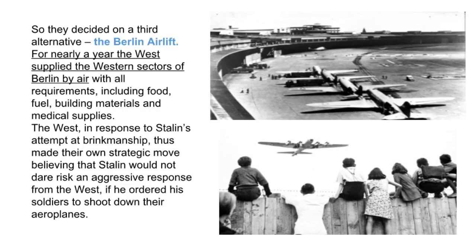For nearly a year the West supplied the western sectors of Berlin by air with all requirements, including food, fuel, building materials and medical supplies. This helped the West Berliners to survive, and resist the Soviets. The West, in response to Stalin's attempt at brinkmanship, thus made their own strategic move, believing that Stalin would not dare risk an aggressive response from the West, if he ordered his soldiers to shoot down their aeroplanes.